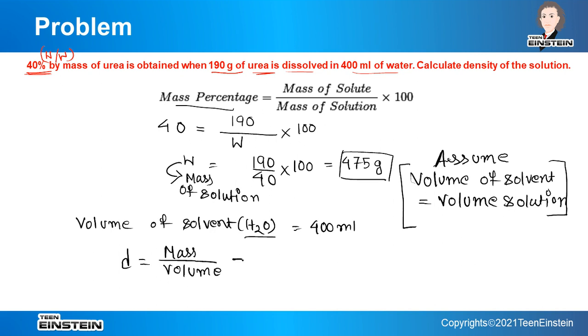So if it is same, now we can write 475 divided by 400, and that is equal to 1.19. What will be the unit? It will be gram per ml, because this is in gram, this is in ml. So in this way we can find the density.